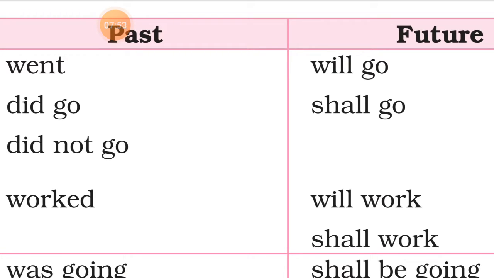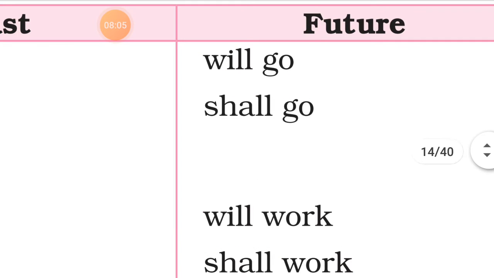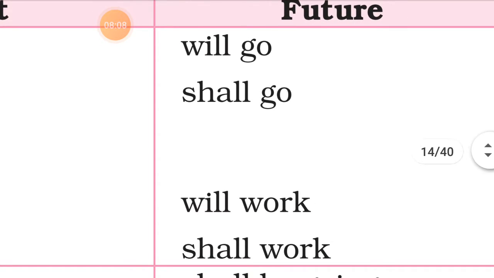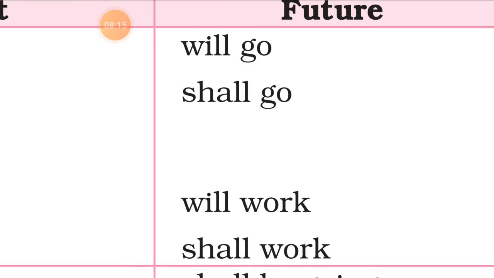For simple future tense, it describes an event that is to take place after the moment of description. Now in simple future tense, you can see we have used will or shall, and then the verb is used in the first form without s or es. So we will be using the verb like this with will or shall for all the persons. I shall eat, you shall eat, they shall eat, they will go, he will go, Ram will go, like that.